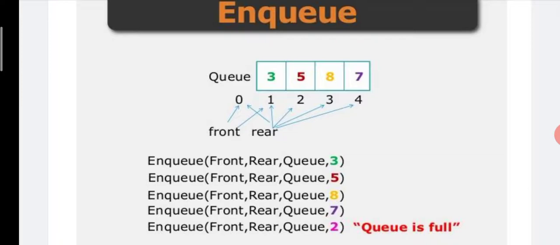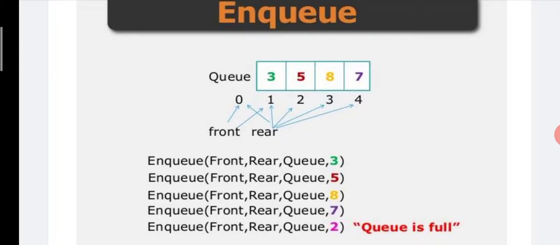Suppose you want to insert element 3 inside the Q. Before inserting, first front is equal to -1 plus 1, means front goes to position 1, and rear is equal to 0 plus 1, means 1. Now front and rear are set to location number 1. Afterwards 3 will be inserted at location number 1.